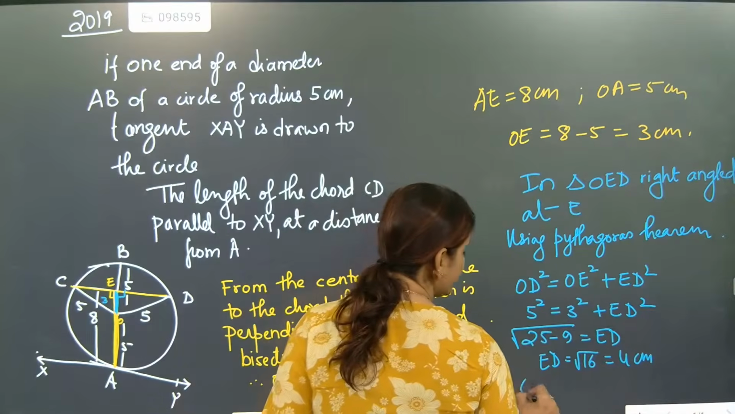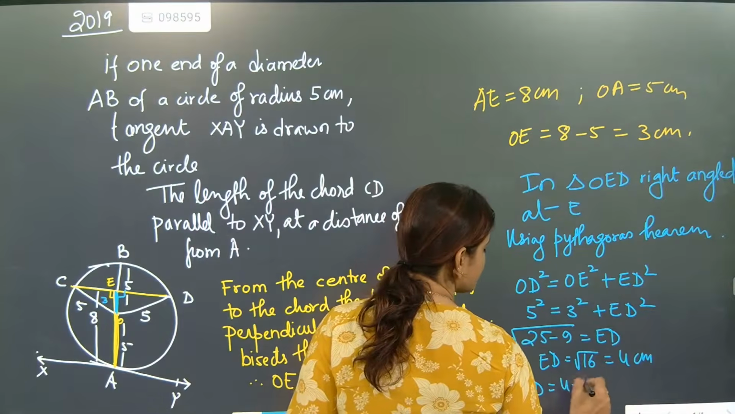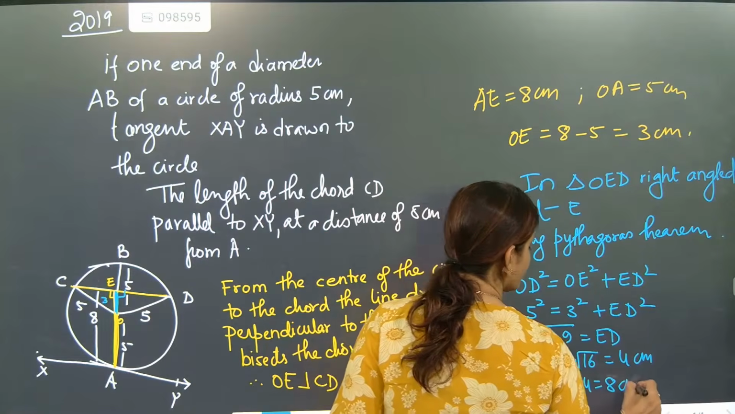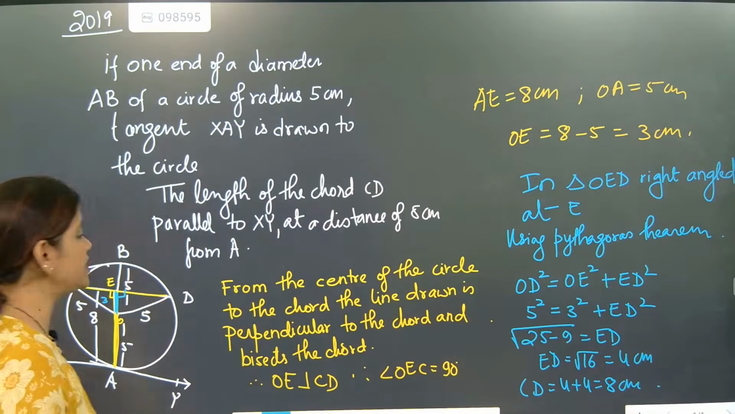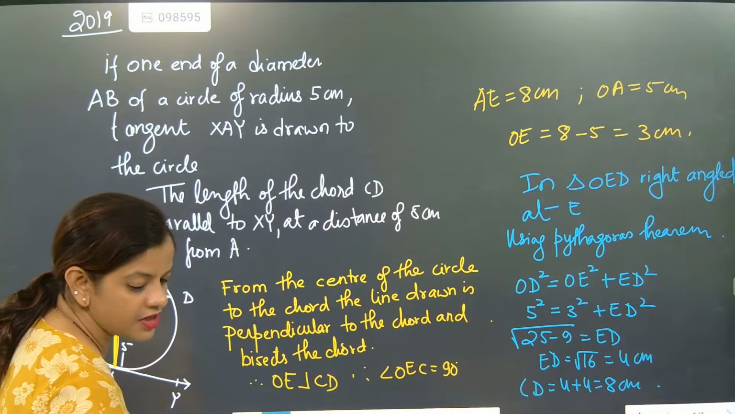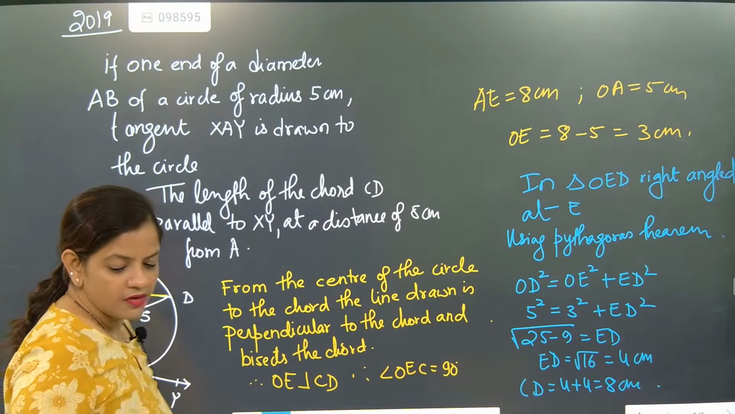Then what is CD? That's what they asked us. They asked what is CD, and CD successfully we got as how much? 8 centimeters. Very good.